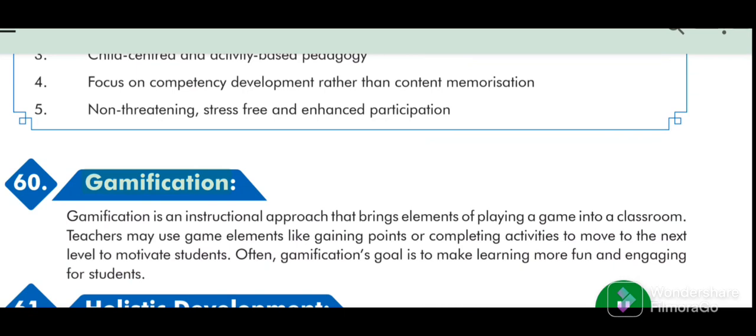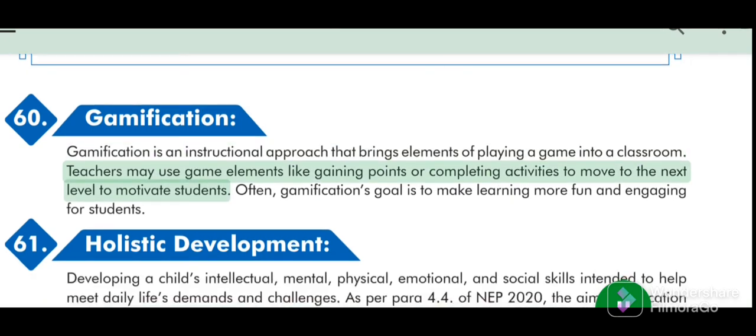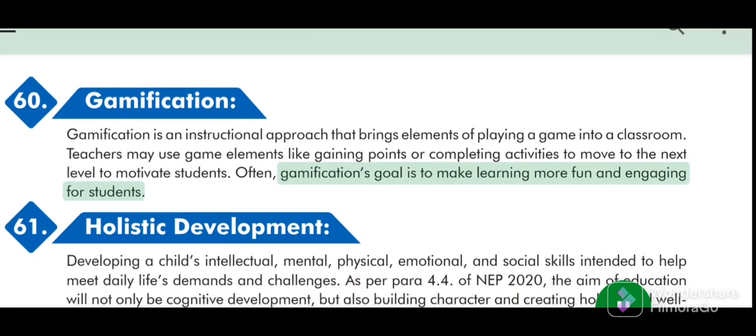60. Gamification. Gamification is an instructional approach that brings elements of playing a game into a classroom. Teachers may use game elements like gaining points or completing activities to move to the next level to motivate students. Often, gamification's goal is to make learning more fun and engaging for students.